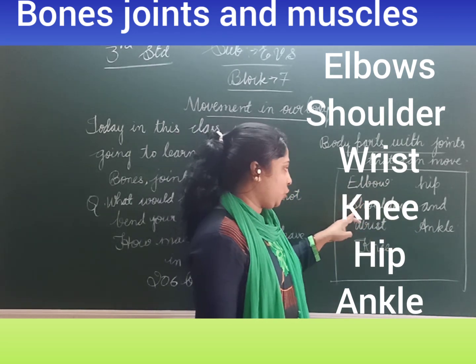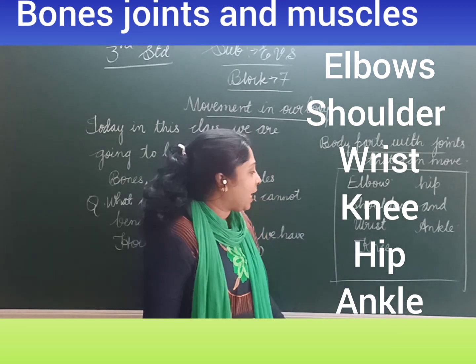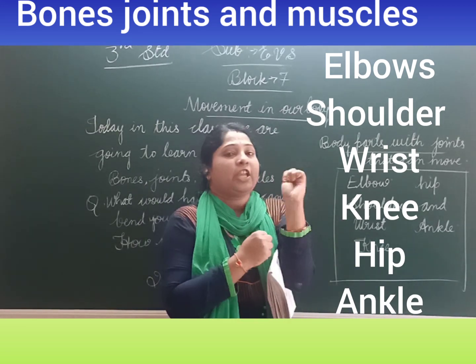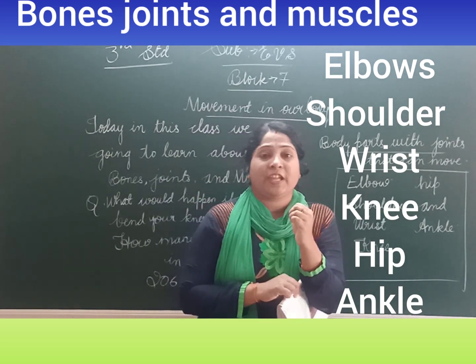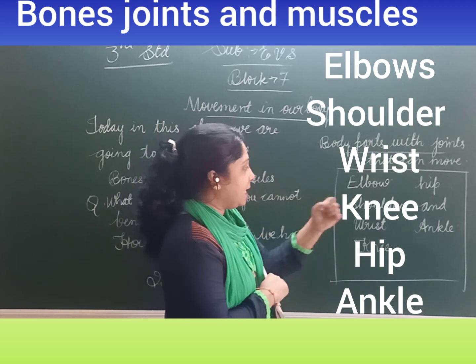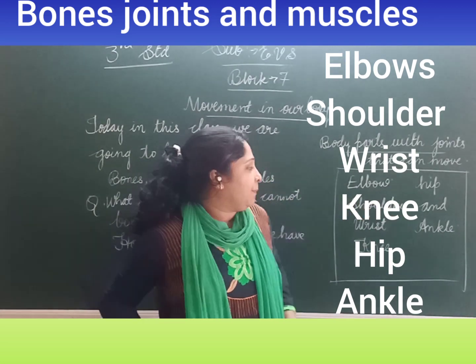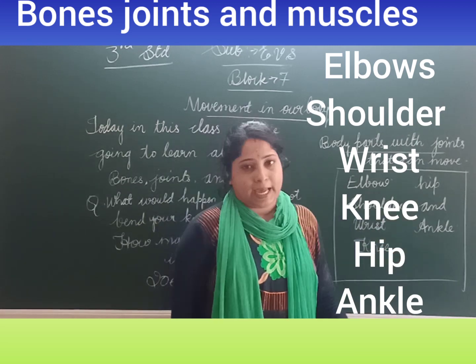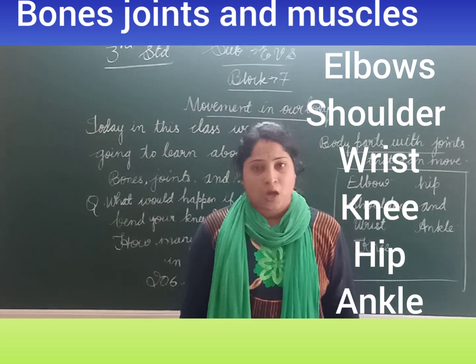Shoulder, elbow and wrist. We can rotate our wrist also, and we can bend our knees. Next comes the hip, we can rotate our hip, and next comes the ankle. You can rotate your ankle also.